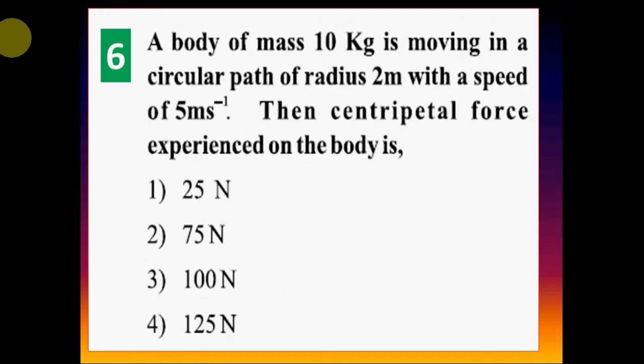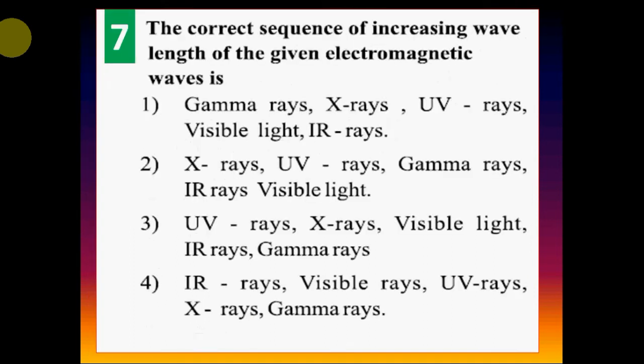Question 6. A body of mass 10 kg is moving in a circular path of radius 2 meter with a speed of 5 meters second raised to minus 1. Then centripetal force experienced on the body is: Option 1, 25 N. Option 2, 75 N. Option 3, 100 N. Option 4, 125 N. Correct answer is option 4, 125 N.